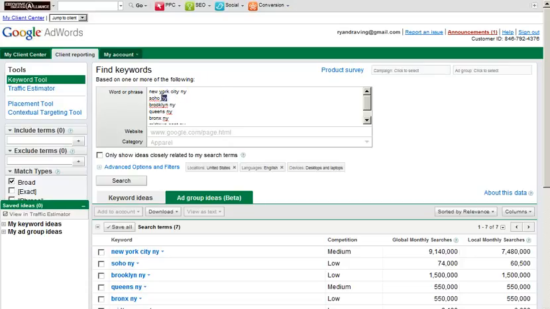That might just be the name. Or Queens, if you just typed in Queens, there will be lots and lots of searches that come up with Queens, and not all of them will be relevant to New York. So the search intent, it may show a lot of searches happening monthly, but the searcher intent may not actually be New York, so it skews the data. We want to include NY after each of these cities that we're taking a look at.